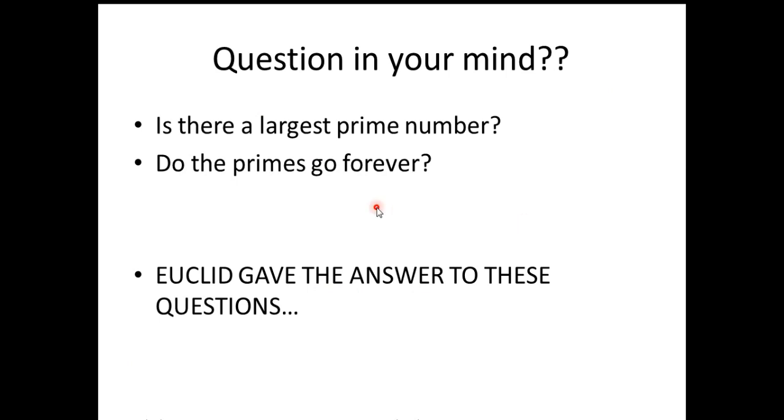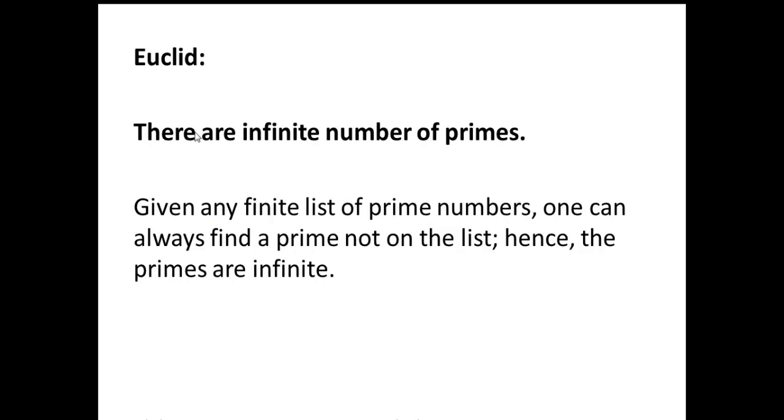Now, is there a largest prime number, or do the primes go forever? Euclid was a mathematician who gave the answer to this question. This theorem given by Euclid says that there are an infinite number of primes. So what was the idea of Euclid to prove this theorem? Given any finite list of prime numbers, one can always find a prime that is not in the list. So we can say that the primes are infinite.